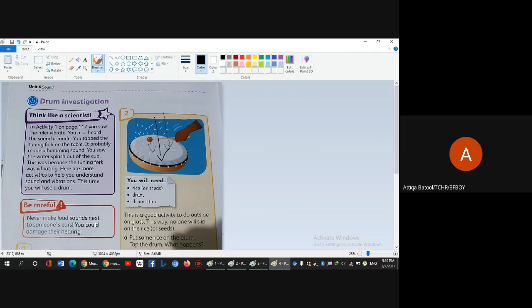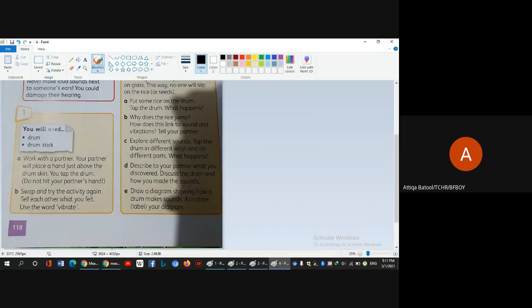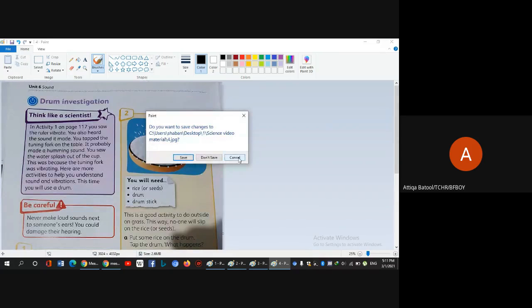When you hit it hard, it will create bigger vibrations and the volume will be louder, and when you hit it soft, it will create smaller vibrations and the volume will be softer. You can identify it with the size of the jump the seeds take when you hit it hard or soft. Understand? All right, thank you very much.